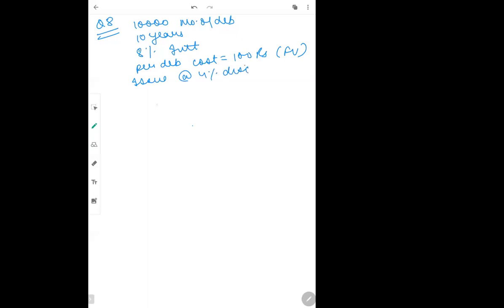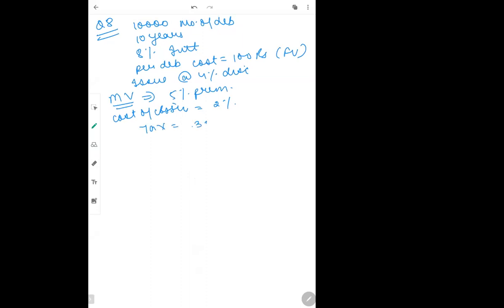Then it was given that under the terms of debenture trust, these debentures are redeemed after 10 years at a premium of 5%. Cost of issue they have given as 2%. Tax is given as 30%. The question says you have to calculate before tax cost of capital also, after tax cost of capital also. Both we have to calculate in this question. Now proceeding with the solution.